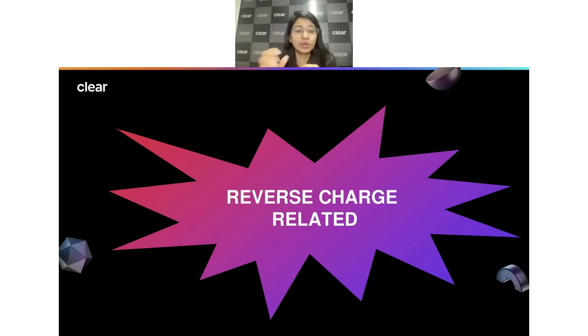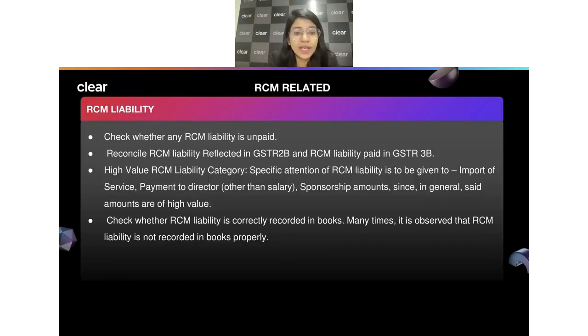So we actually forgot to do that. The important point is that you look into all the expenses you have, look after every purchase entry you have made, and check whether any transaction is covered under reverse charge or not. If there are certain transactions covered under the reverse charge, check whether you have paid the correct taxes to the government or not. This is one important point we should look after.